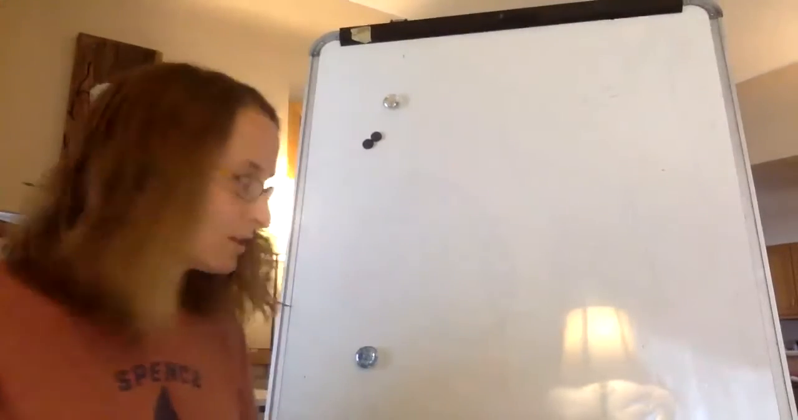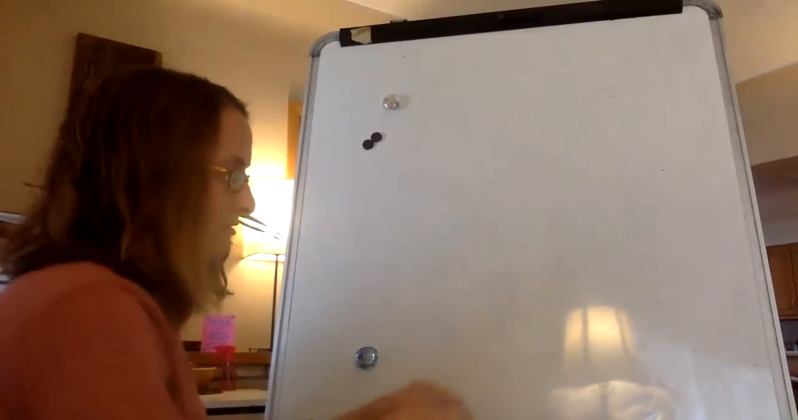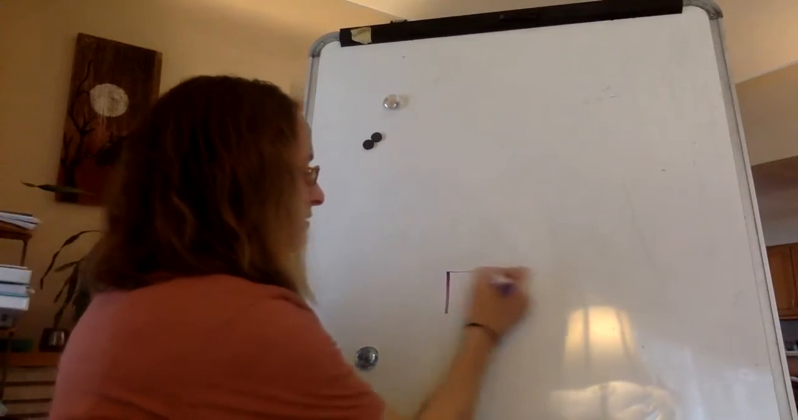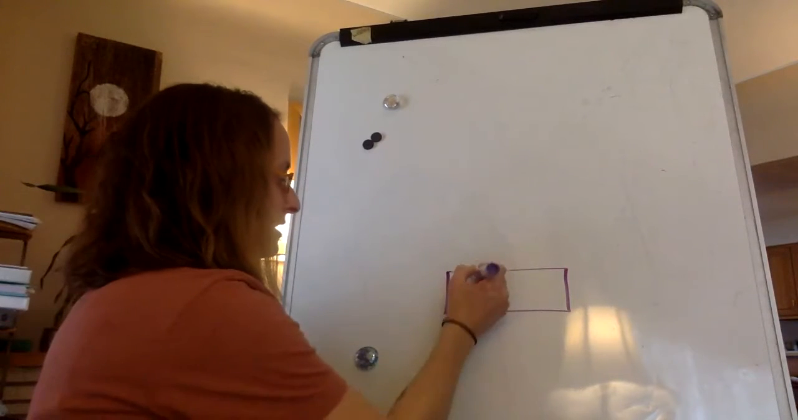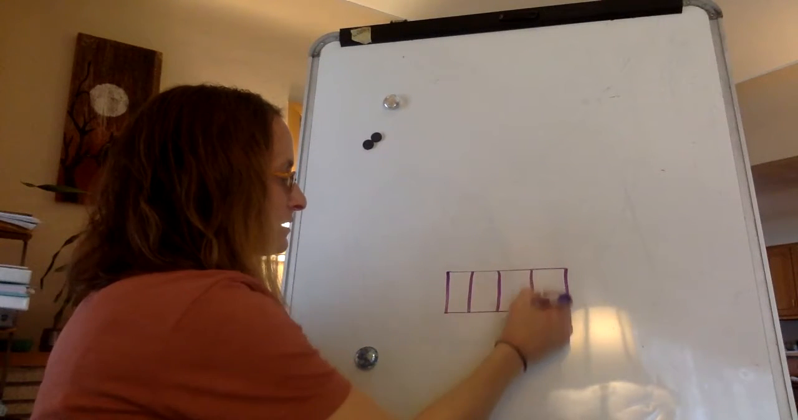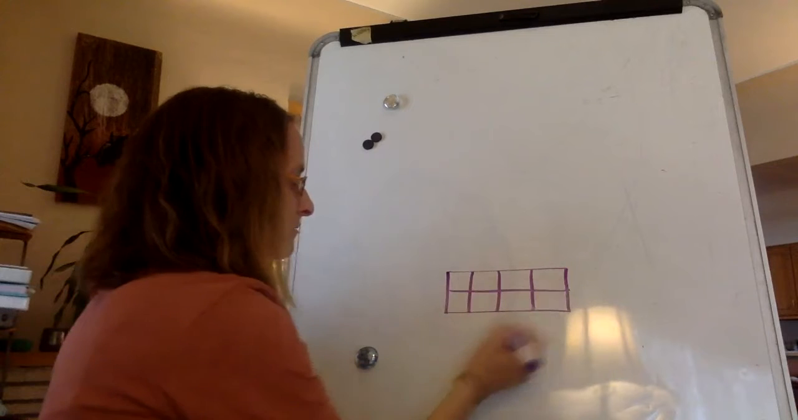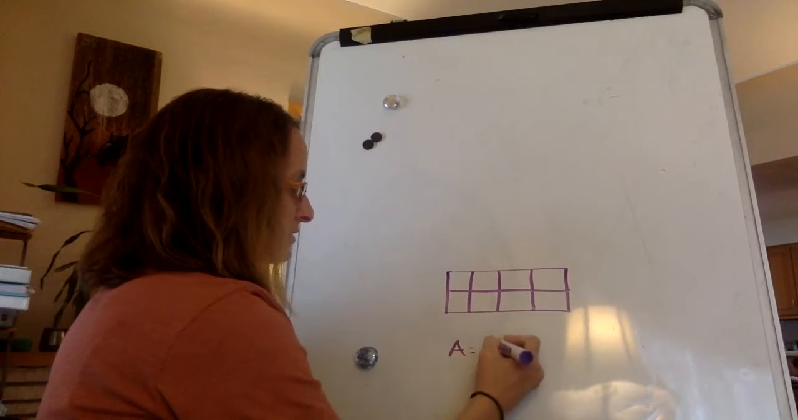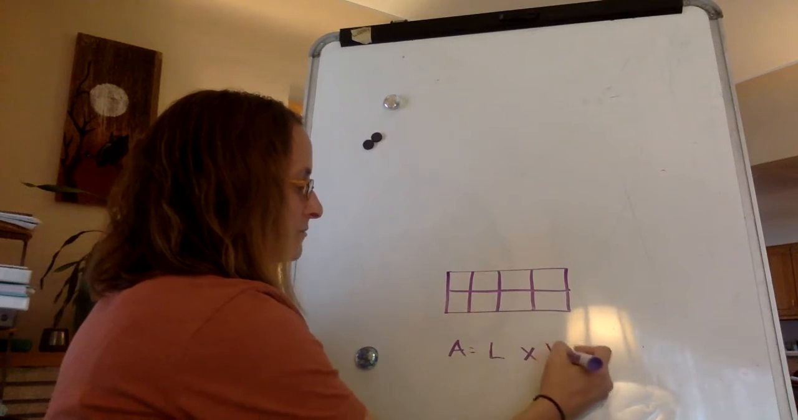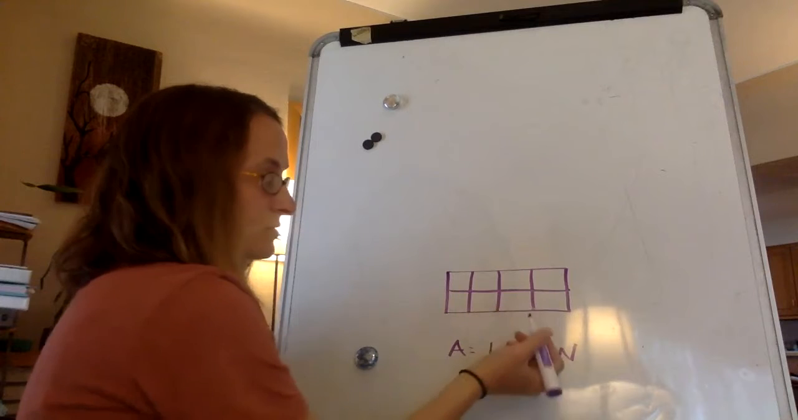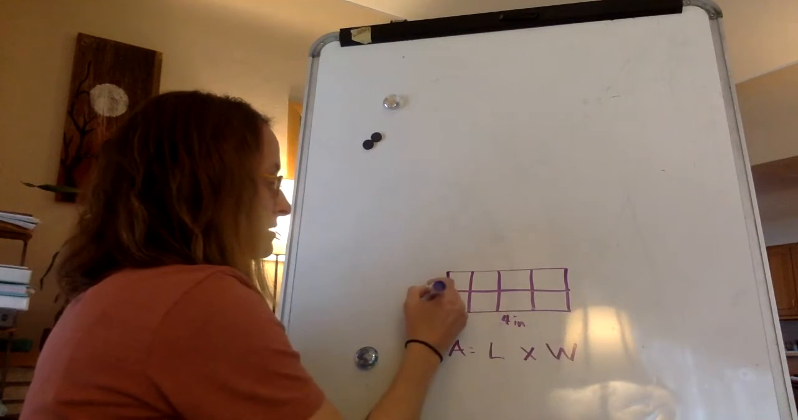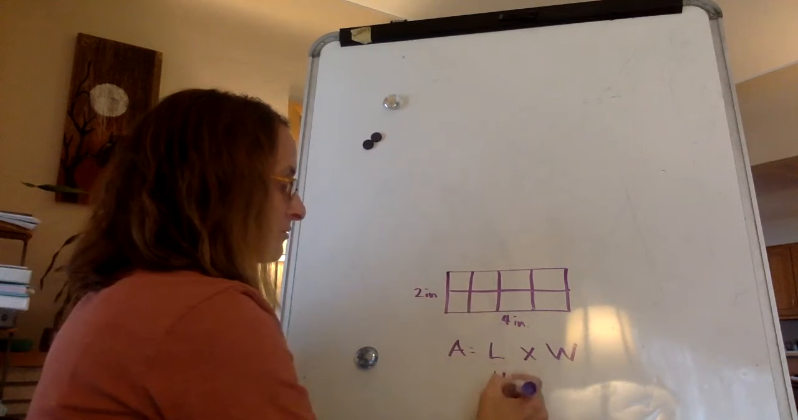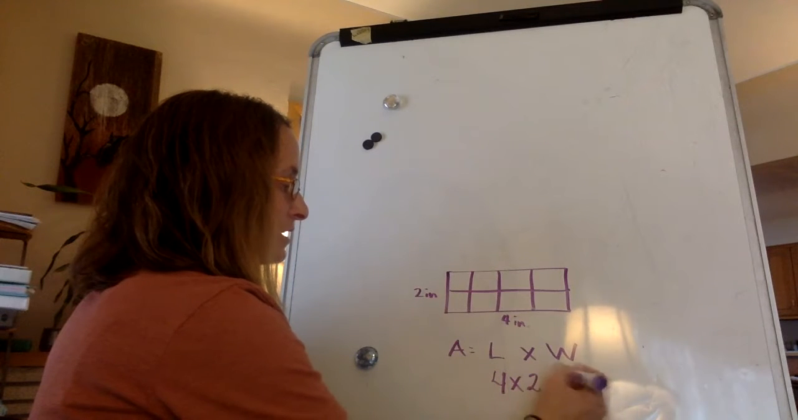So it's great that we know how to solve area. So just a quick review. Let's say I had this shape right here, boys and girls. Remember, area equals length times width. So if this were square inches, 4 inches, 2 inches, I'm going to do 4 times 2 equals.